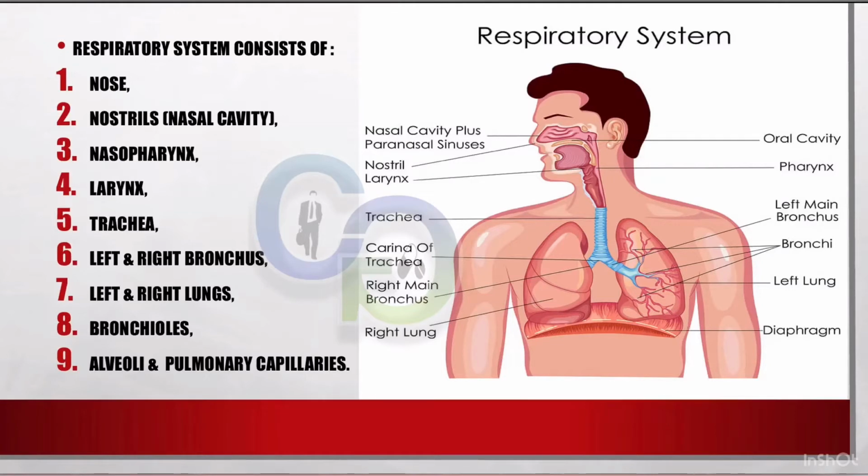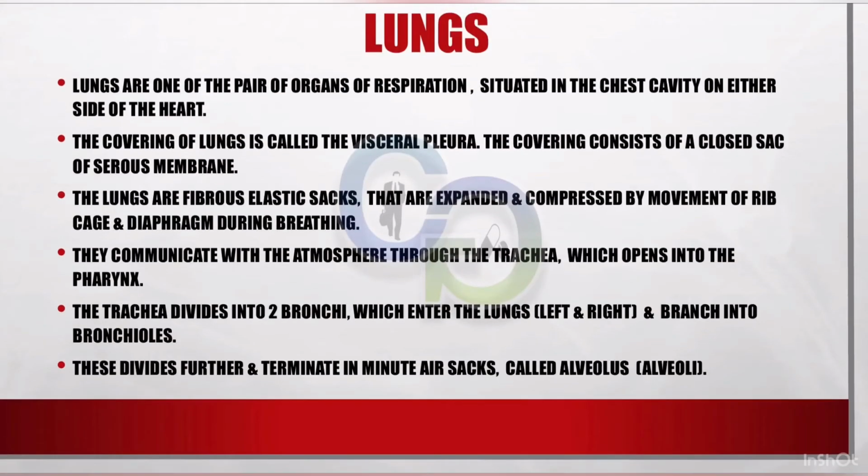Respiratory system consists of nose, nostrils, nasal cavity, nasopharynx, larynx, trachea, left and right bronchus, left and right lungs, bronchioles, alveoli, and pulmonary capillaries. Lungs.